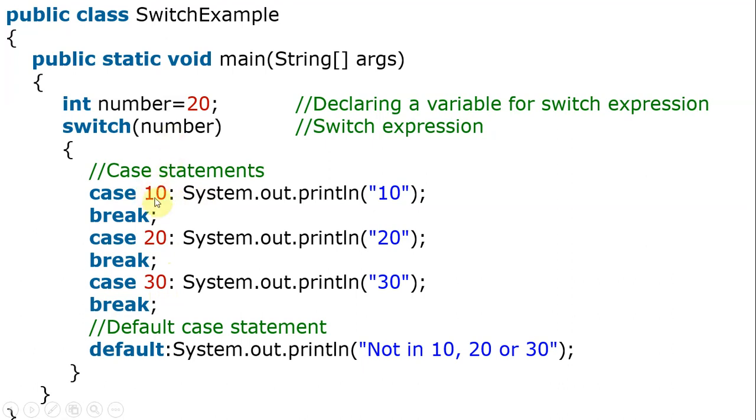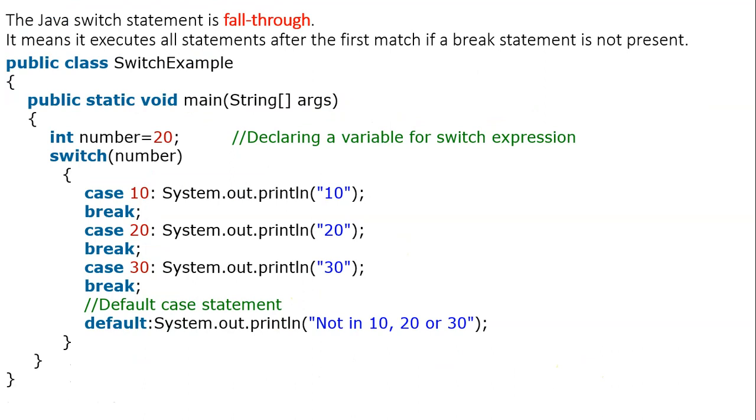If the number is equal to 10, these are the statements to be executed, and then we go with the break. That means if the condition is true, we just get out of this control flow. If the case matches 20, these are the two statements to be executed, and we break and come out. Case 30, statements to be executed, break. If these three cases didn't match the given switch expression, then the default is executed. Break is optional there. So number 20 matches, so 20 is given as the output. That is about the switch.